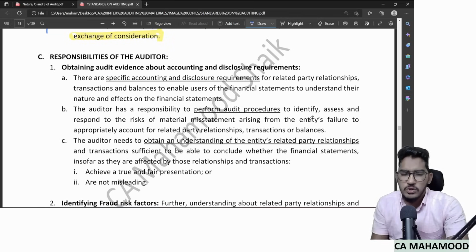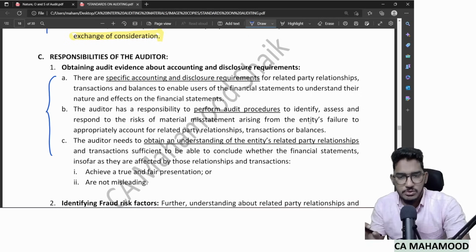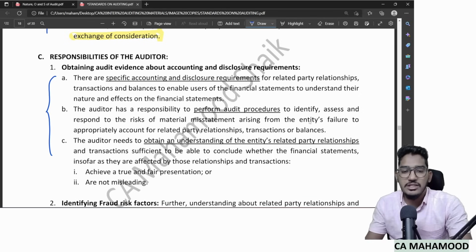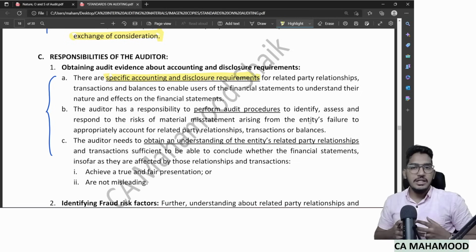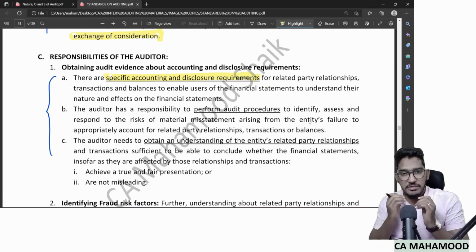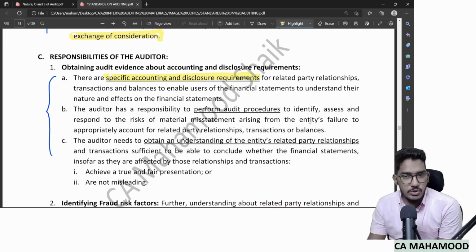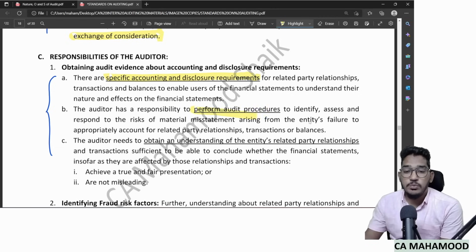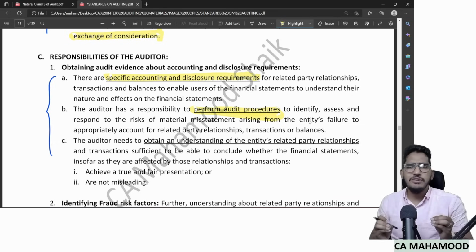Now, what are the auditor's responsibilities? In one word, the summary of all these points is, there are so many accounting and disclosure requirements when it comes to related party transactions. Be it as per accounting standards, be it as per Schedule 3, whatever it is, as per the applicable financial reporting framework, there will be so many accounting and disclosure requirements. As an auditor, your responsibility is to perform audit procedures and make sure that all those accounting and disclosure requirements are properly given in the financial statements.